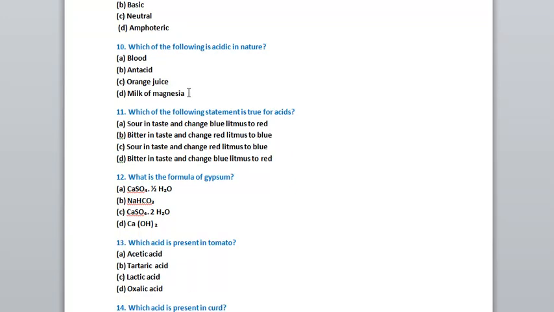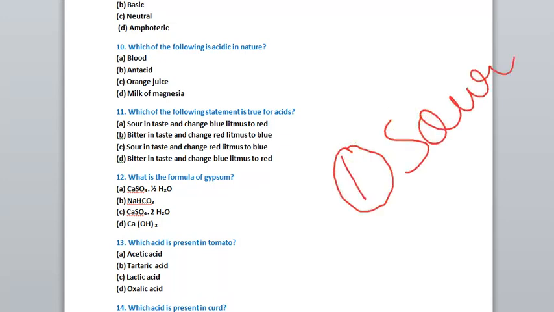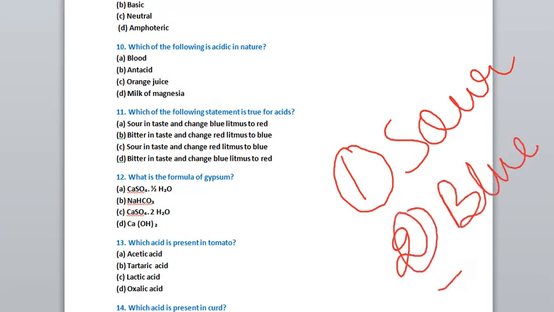Now, question number 11. Which of the following statements is true for acid? Do you know what the properties of acid are? The first property of acid is that it is sour in taste. The second point is that it can change blue litmus to red in color. The acids can change the color of blue litmus to red. So, we'll look at all the statements.